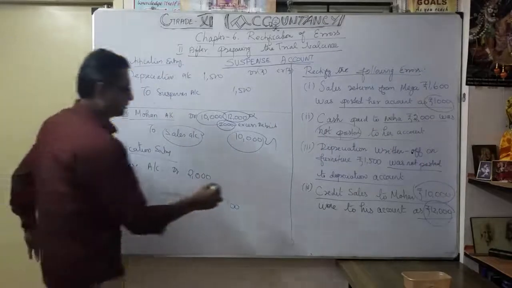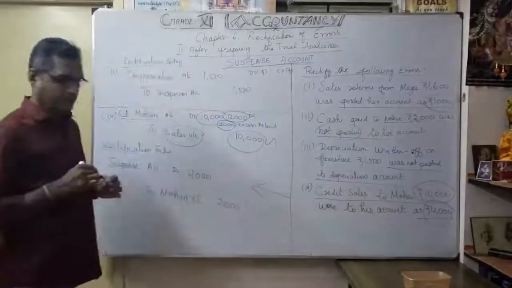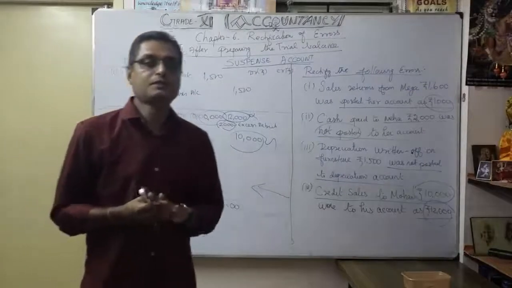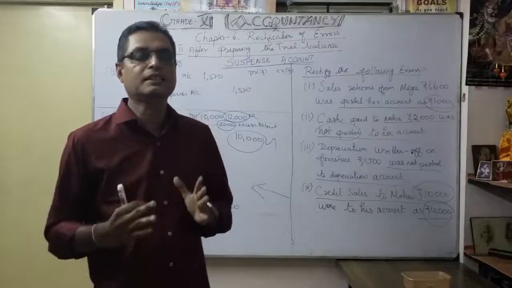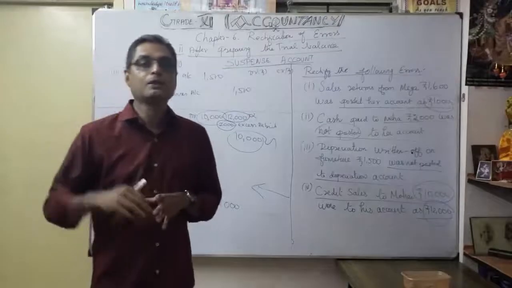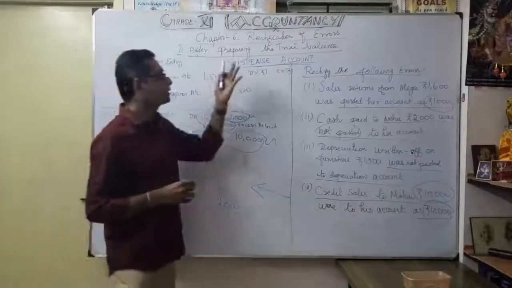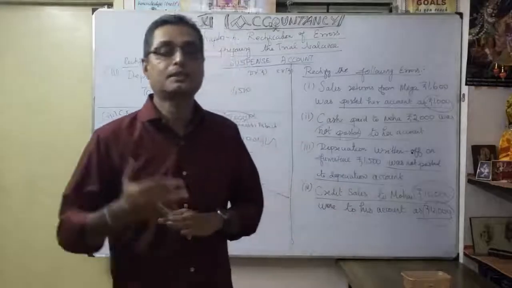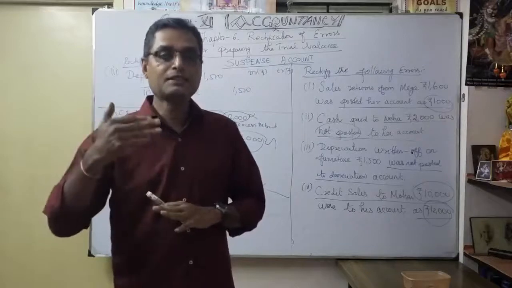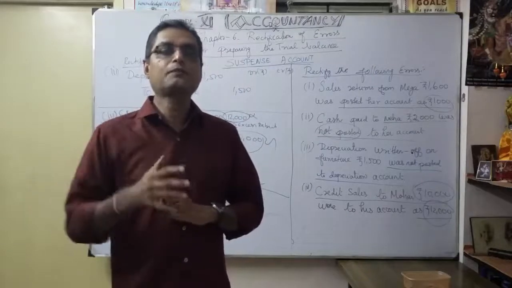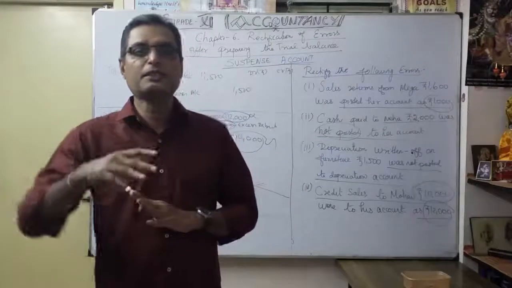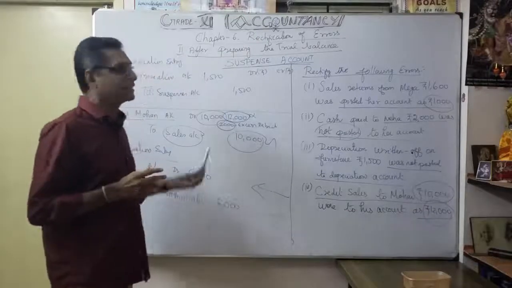For the effect of this rectification, you should first understand very strongly what is the correct journal entry, with the help of personal account, real account, non-real account. So once you are strong in the formation of journal entries, the rectification of errors chapter is very easy and very interesting. That is very important. You can do the exercises with interest when you are strong in the formation of journal entries. Then only this chapter becomes very interesting to you, to rectify the errors.